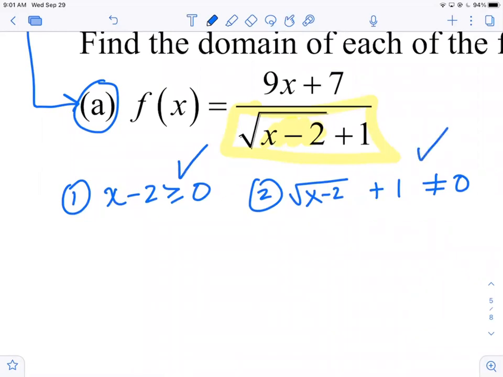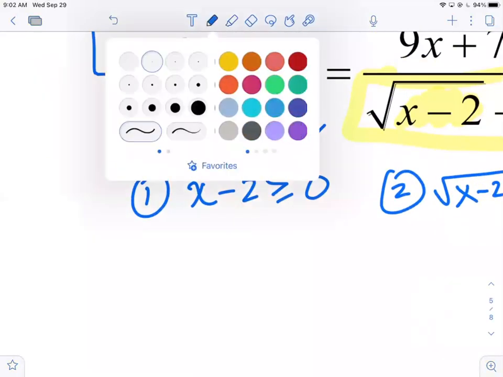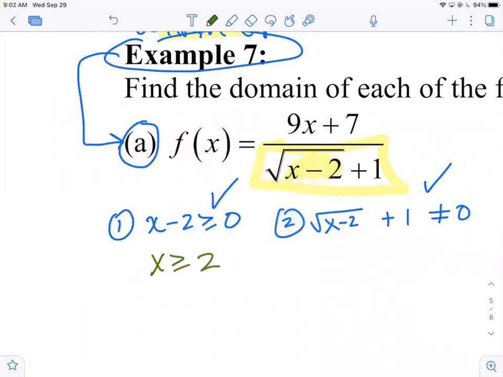On a free response question, that's going to be check, right? Sock means check in this case. Check. Let me make sure I've got, okay, well, good. So far, so good? Now, look at number 1. Number 1, is that linear? Can we solve it algebraically? Yes, indeed we can. So we'll just add 2 to both sides. We get x is greater than or equal to 2, and we check it.